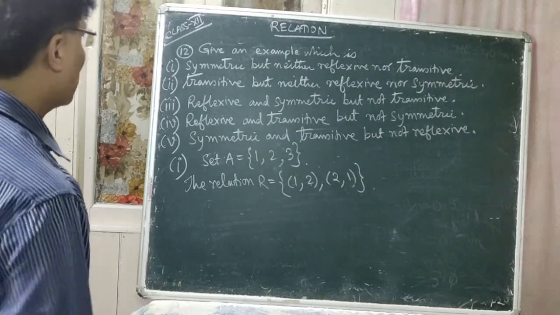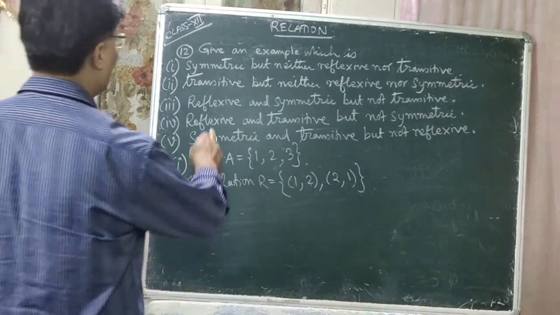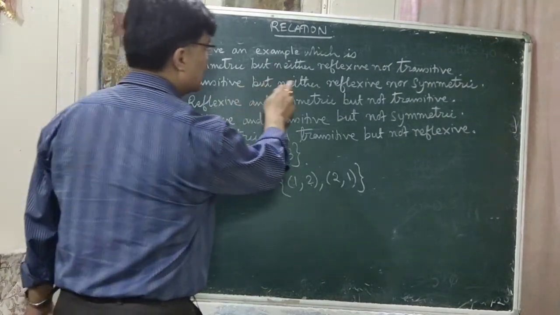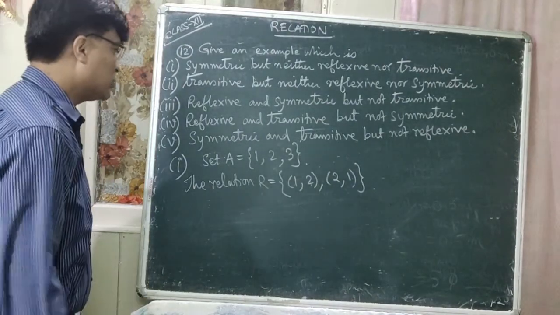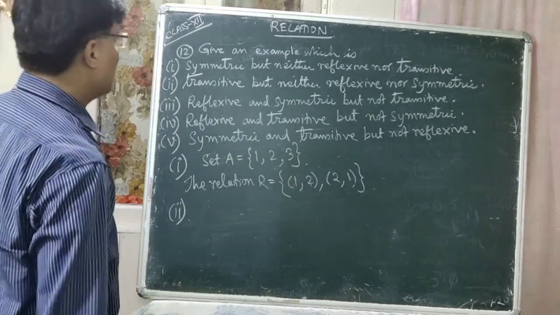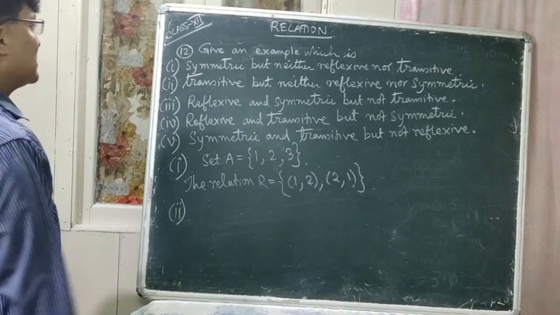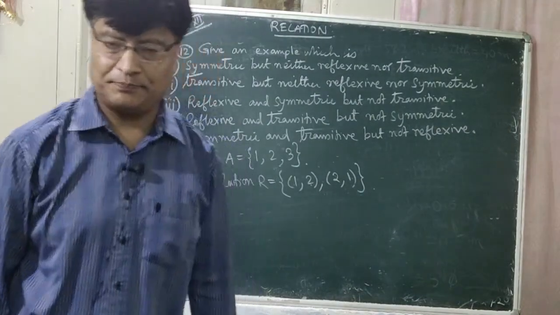So let's do next one, that is number 2. Give an example which is transitive but neither reflexive nor symmetric. Okay, so let's do number 2 now. So let's do example number 2. You have to give an example which is transitive but neither reflexive nor symmetric.